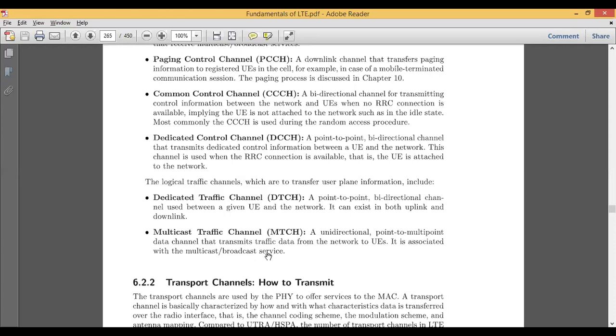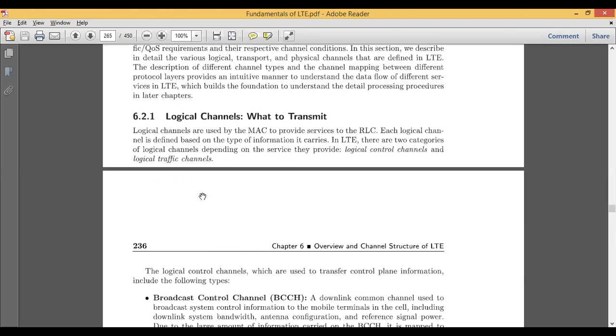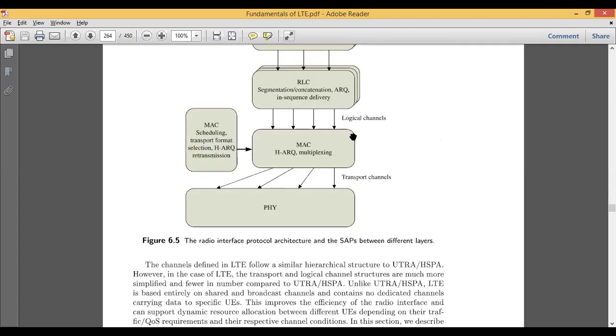Again, they are associated with multicast or broadcast services. You can take the example of your dish TV, where all the signals are being broadcast and they are in only one direction. We cannot make any changes in that particular channel. Why? Because we are the users, the user entity, and the transmitter is nothing but your network. Based on that network, a connection has been established so that it will be only in one direction. Now, what we have seen here is the logical channel. Now let us see about the transport channel.